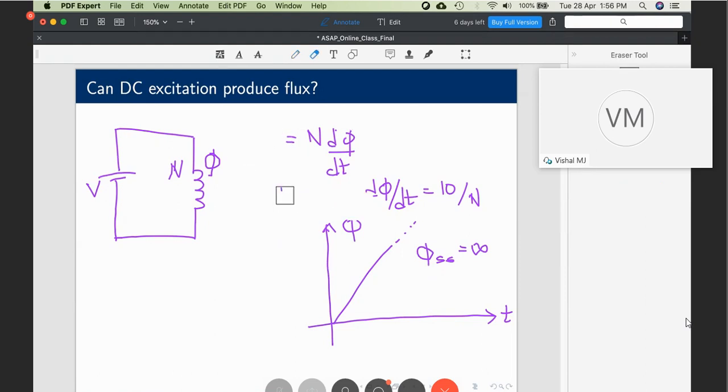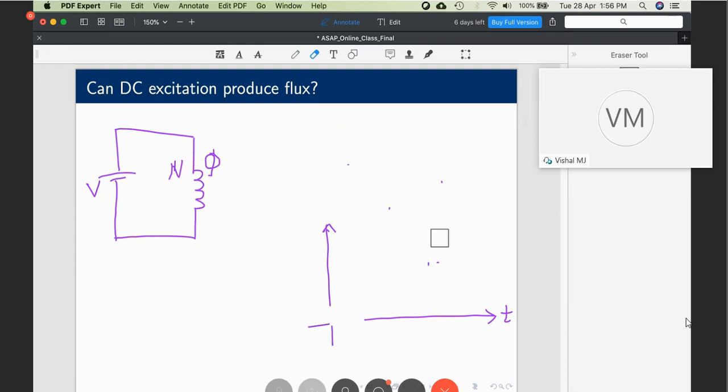Let me erase this. Actually, we will connect a resistor in series with an inductor.